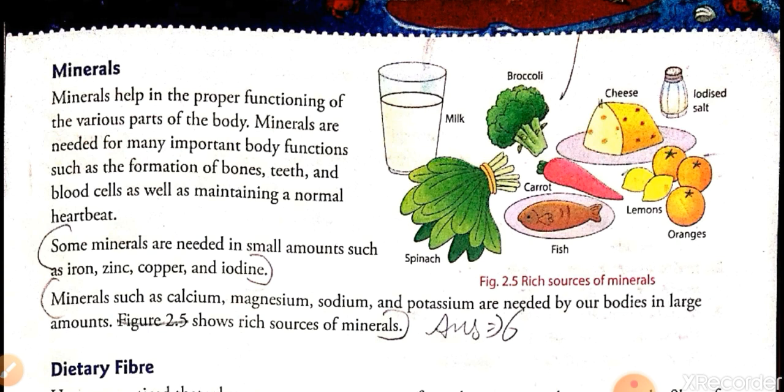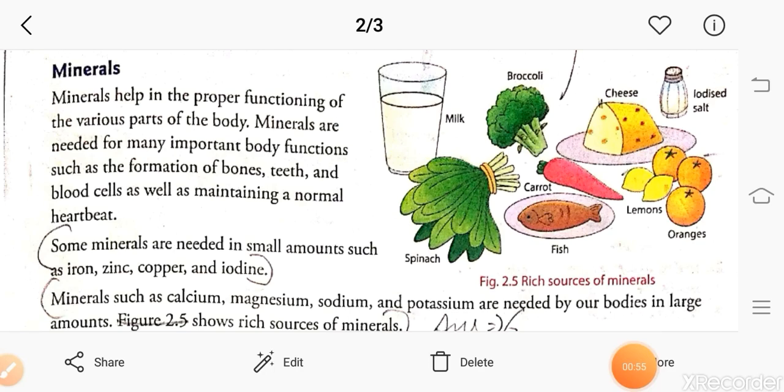So what are minerals? Minerals are nutrients that help in the proper functioning of the various body parts. Minerals are needed for important body functions and formation, such as bones, teeth and blood cells. For example, our teeth require calcium, our bones require calcium, and some of the minerals are required by the blood vessels for maintaining the heartbeat, etc.